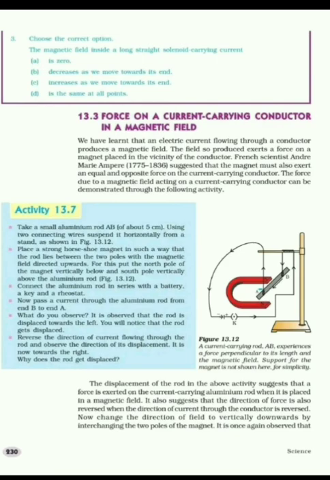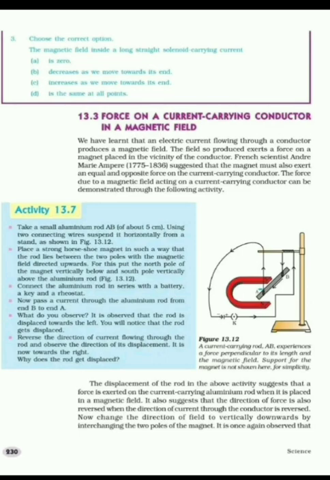Now, we will discuss force on a current carrying conductor in a magnetic field. We know that an electric current flowing through a conductor produces a magnetic field around it. This magnetic field exerts a force on a magnet placed in the vicinity of the conductor. So, when we place a compass near the conductor, we can see the deflection due to the force exerted on the magnet. And so, the magnetic needle shows deflection when placed near the current carrying conductor.